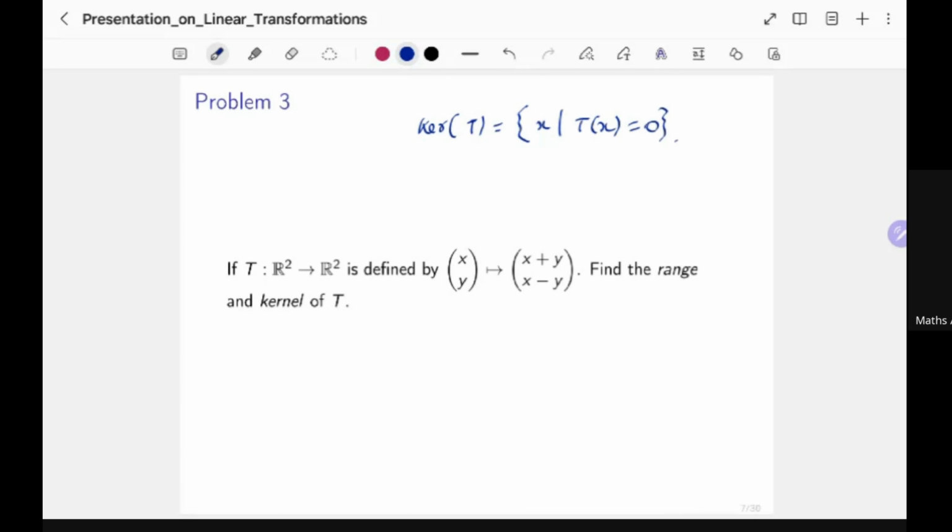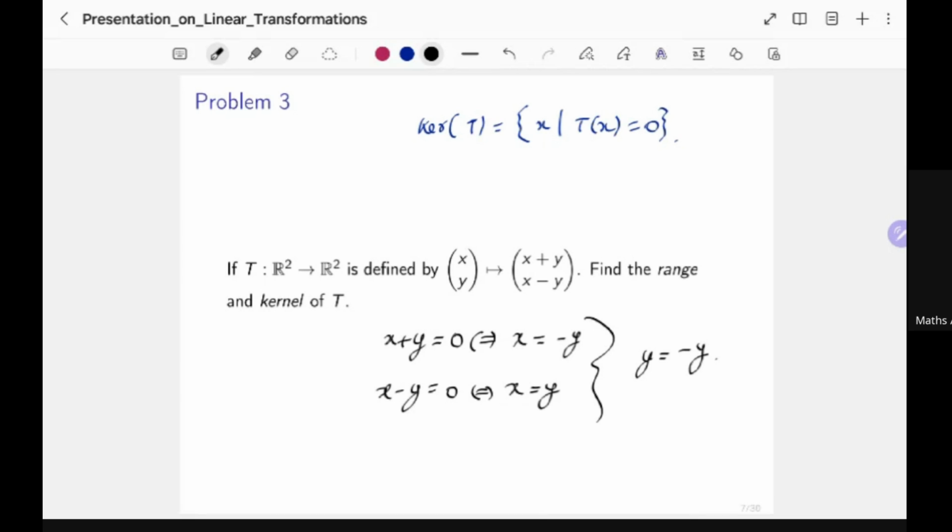From the first one, we get that x is equal to minus y. And from the second one, we get x minus y equals 0, which is equivalent to saying that x is equal to y. And if this were to happen simultaneously, then this could imply that y is equal to minus y.